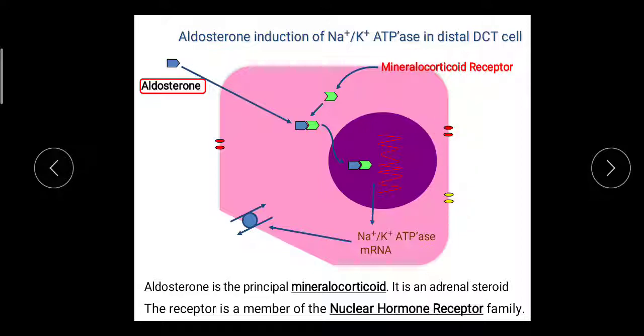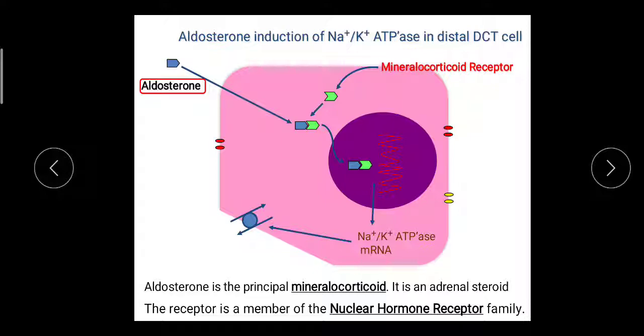So the potassium which is present in the blood exchanges with the sodium which is present in the luminal or renal fluids. The sodium comes into the blood and the potassium goes out from the blood. So this is the working of the sodium potassium ATPase pump, and it is controlled or regulated by the aldosterone. Once again I will repeat.